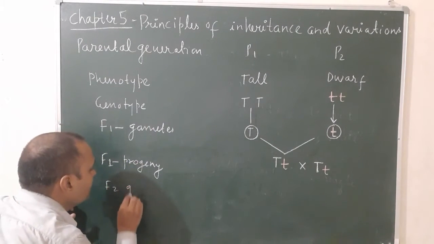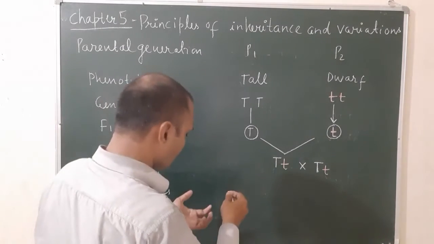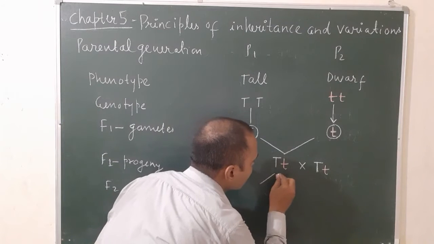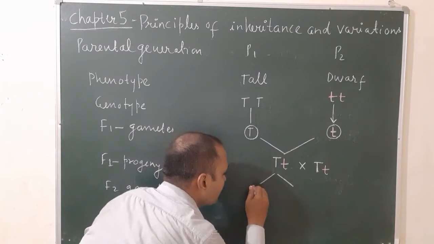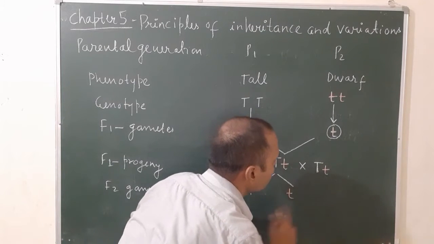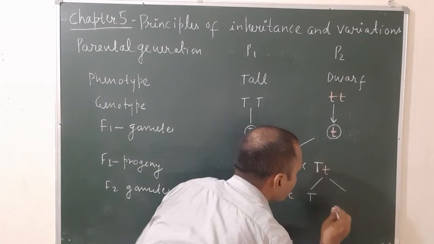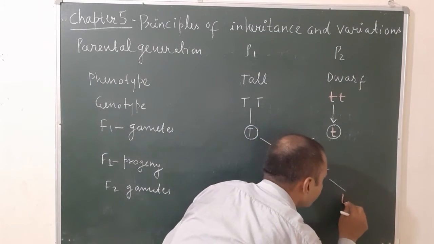The F1 plant will produce two types of gametes during gamete formation: capital T and small t. Again, the other will produce two types of gametes: capital T and small t.